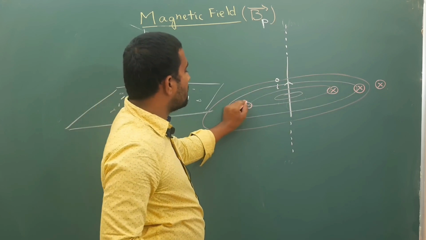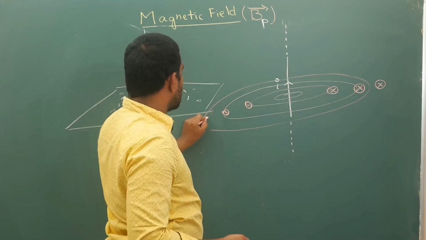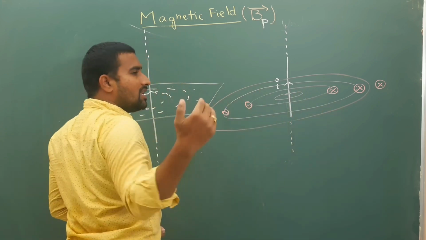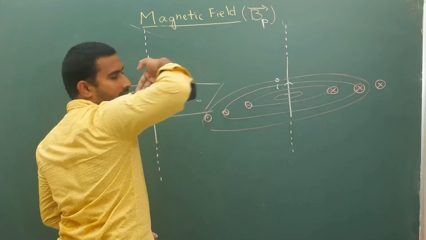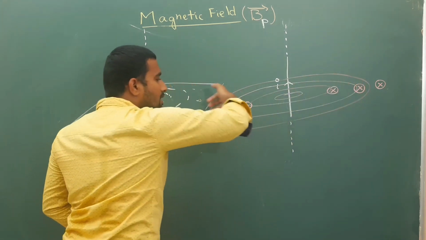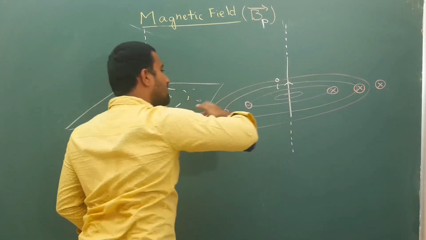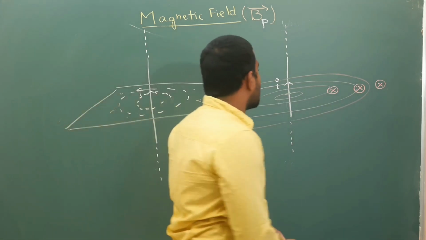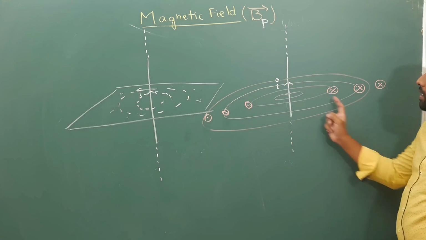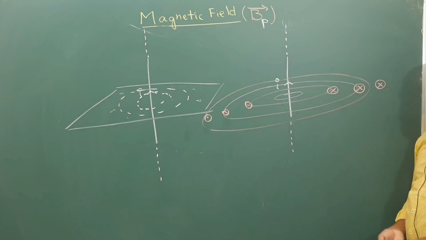Here they will be coming out, here they will be entering in. So each line will enter, form a circle and then come back at this point, and once again it enters here, comes out, enters, comes out like this. So your magnetic field lines around this current carrying conductor will be in the form of concentric circles like this.